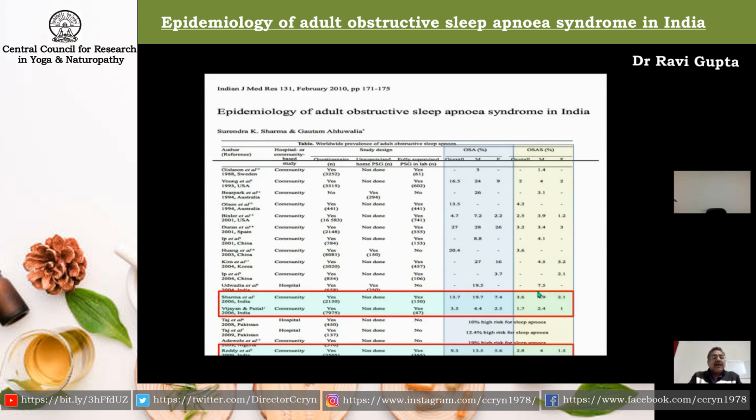One of the good studies is by Dr. Sharma et al. from AIIMS New Delhi, and they found that nearly 14% of the population in the community were suffering from sleep apnea, and nearly 4% of them also had daytime sleepiness, which is known as obstructive sleep apnea hypopnea syndrome. So the prevalence of sleep apnea is much larger than the prevalence of many of the other disorders which we pay attention to.